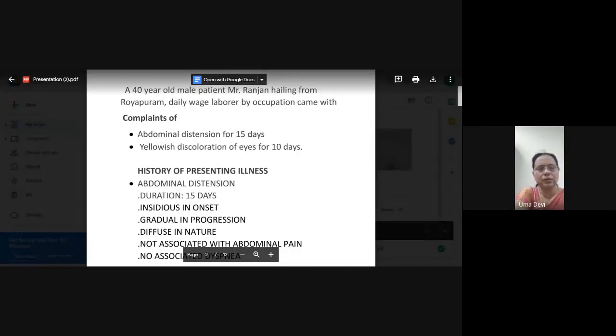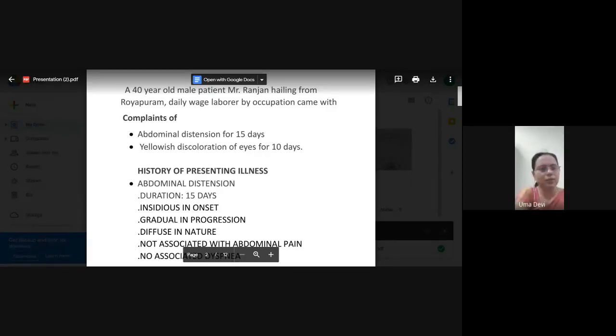So now, number one, we are going to talk of abdominal distension. What are all the causes of distended abdomen? What are the 5 F's? Fetus, fluid, food, flatus, fat.